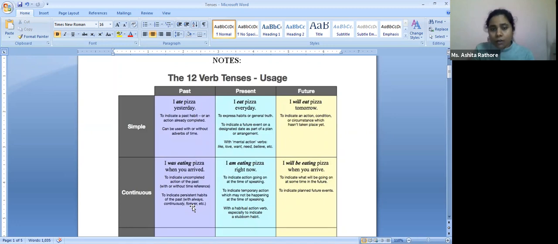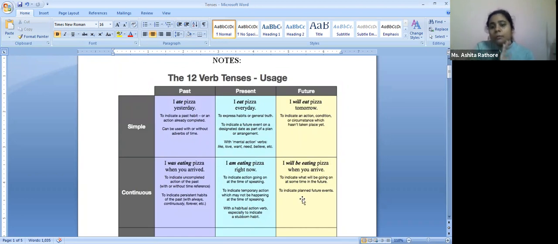Okay. For example, here also, I'm eating pizza right now. So, for example, here I said that it might be indicating an action that might happen in the future, not happening right now, not at the time of speaking. So, the train is leaving the station. The train is leaving the station at 6. You want to be very particular. You state the time. Yes. So, a continuous action. Something is happening.